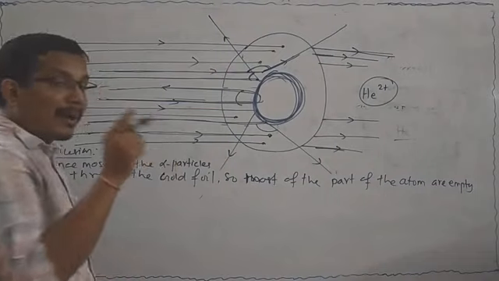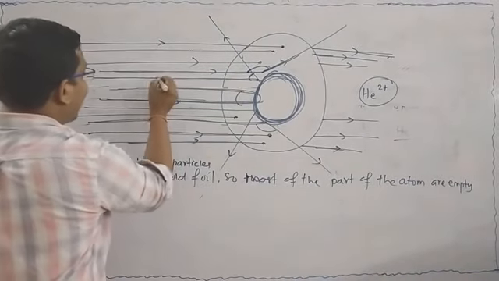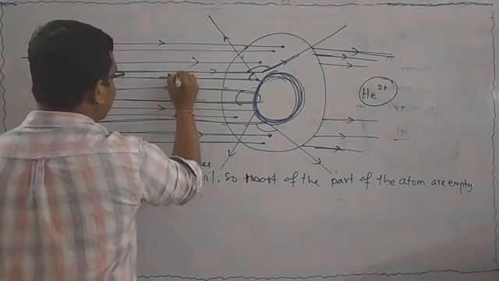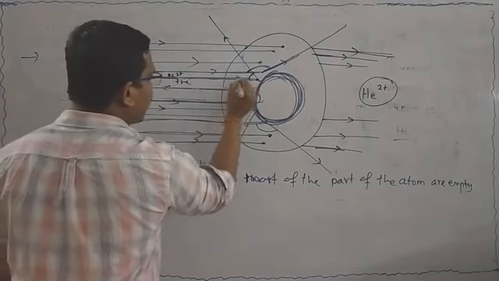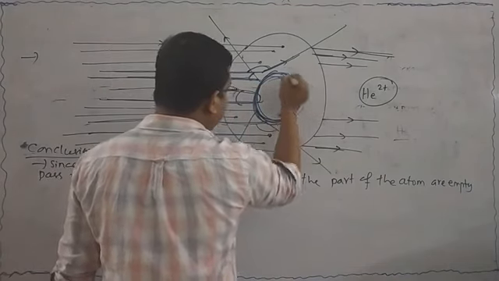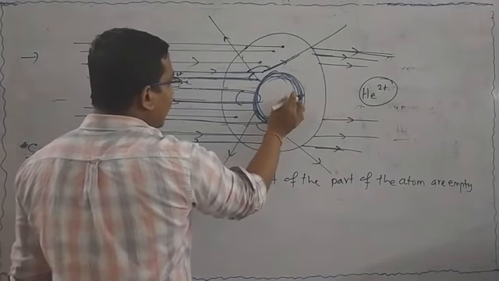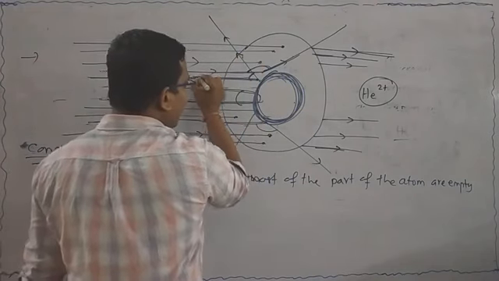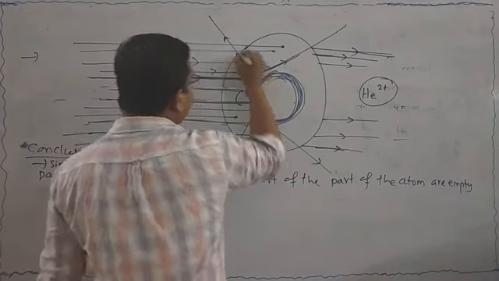Since the alpha particle is positive, these particles carry what? Positive charge. That is your He2+. When it comes in contact with a heavy, massive substance, it gets deflected. That means it goes, strikes and gets deflected.